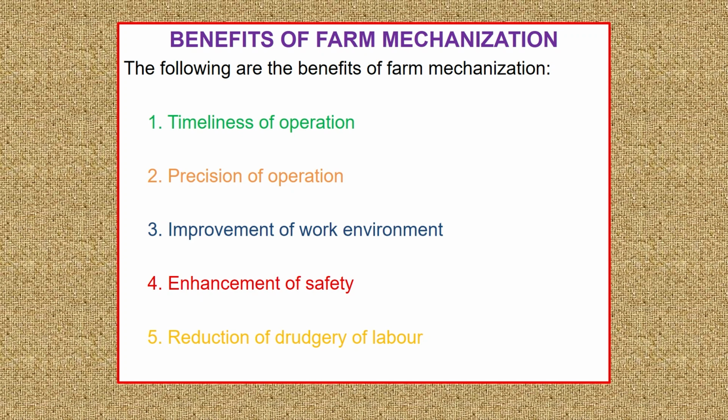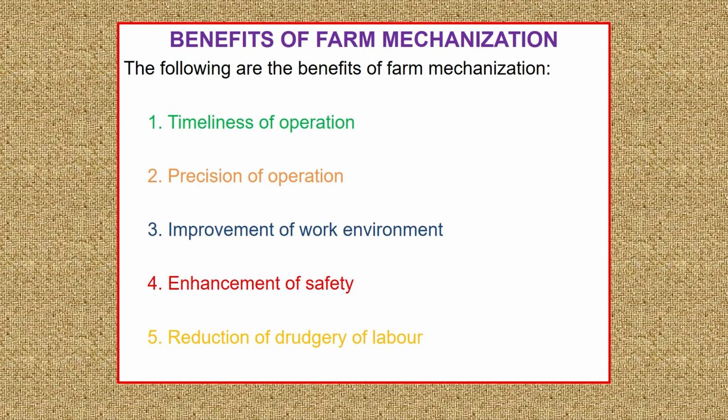That environment was so harsh for them that the work output was not up to the mark. With the help of mechanization, we can do the work throughout the day, 24/7. Rain does not matter for certain kinds of operations, bright sunny days do not matter, and cold, harsh, heavy winter days do not matter. We can perform the work with the help of a machine. That's how it improves the work environment.